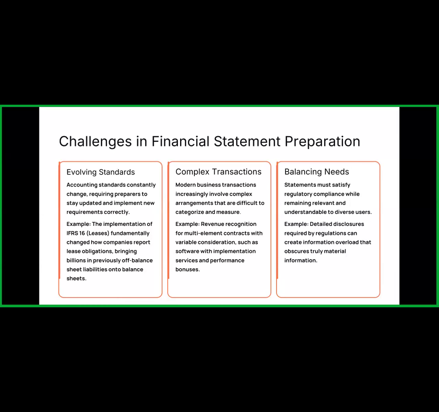But as per IFRS 16, if you take any property on a lease, you must show the payment you made to take the property on lease on the liability side of your balance sheet.